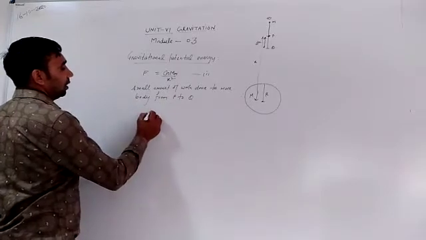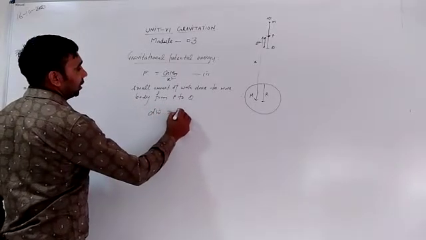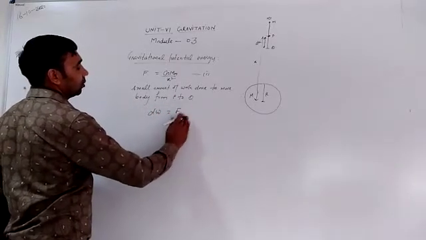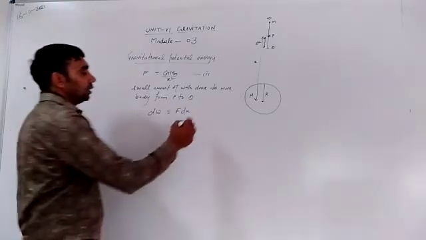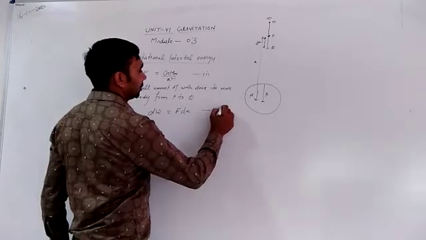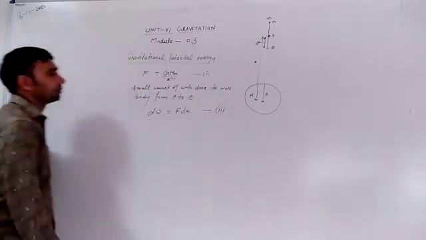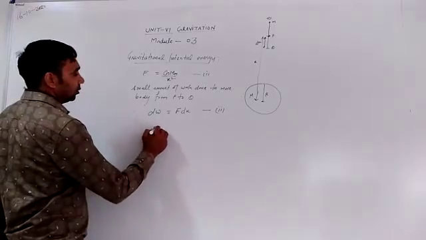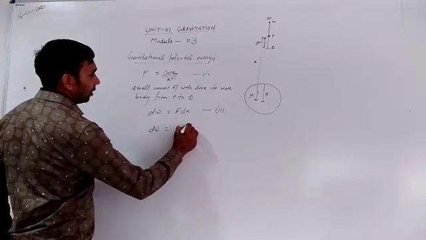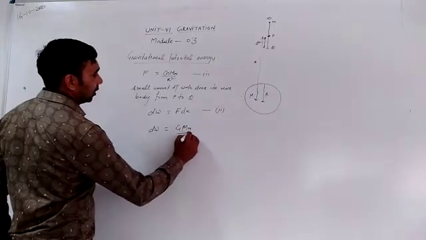Therefore, dW is equal to F dx, force multiplied by distance, that is work done. Putting the value of F from the second equation, dW equals Gm divided by x squared into dx.